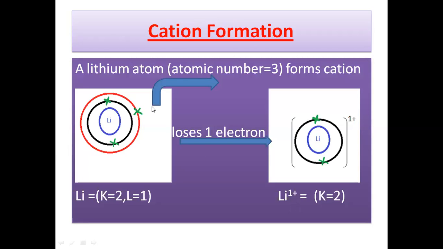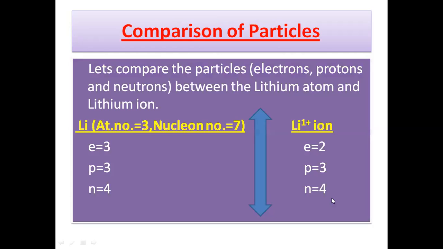Now we have an example of cation formation. We have an element, that is the lithium atom. The lithium atom has atomic number 3, and the electronic configuration of lithium is 2 and 1. It has 2 electrons in the first shell and 1 electron in the last shell or the valence shell. After losing 1 electron, this lithium becomes a lithium 1 plus ion because it loses 1 electron to get stability, and after losing the electron, the electronic configuration of the lithium ion will become K equal to 2.